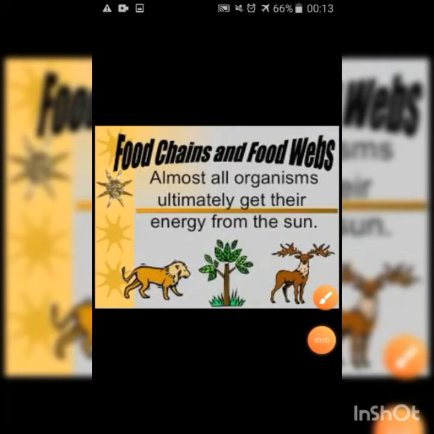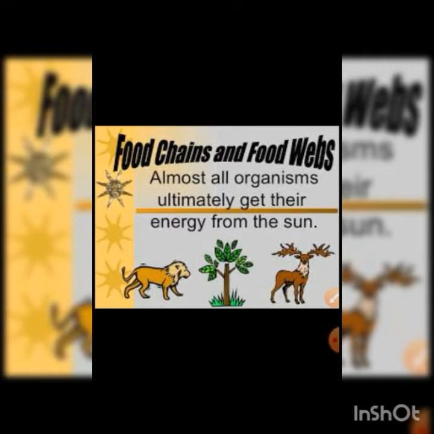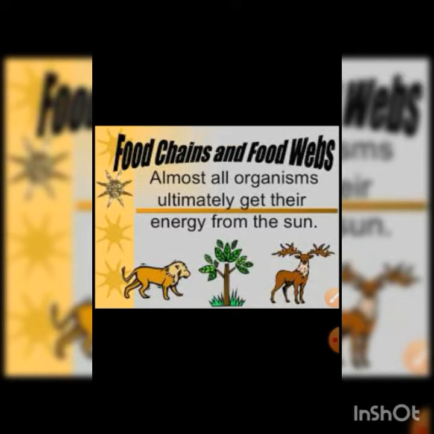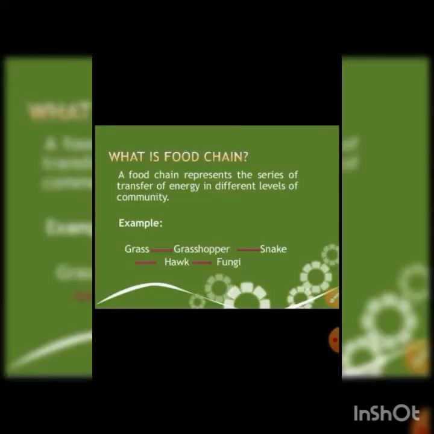The difference between a food chain and a food web. Almost all the organisms ultimately get their energy from the sun. Definitely, the decomposers are getting energy from tertiary consumers, from secondary consumers, from primary consumers, from that of sun. So ultimately, all organisms are getting energy from where? From the sun. We will compare the food chain with a food web.